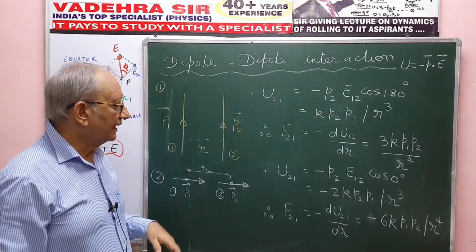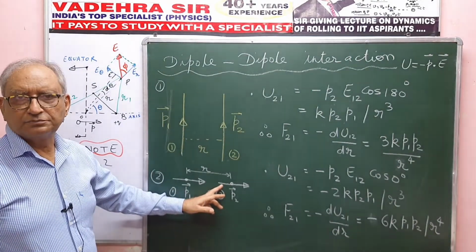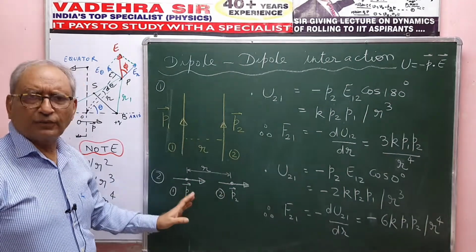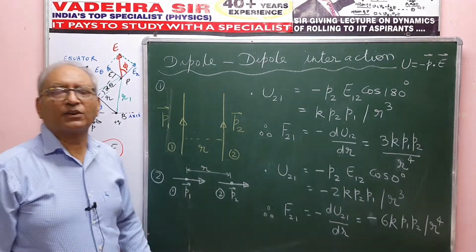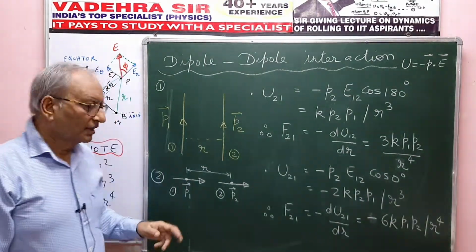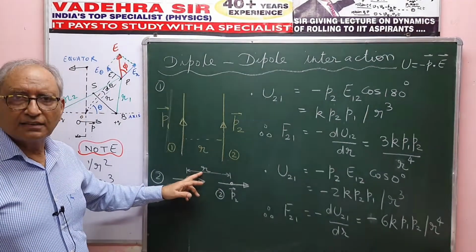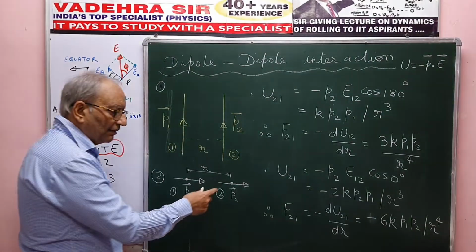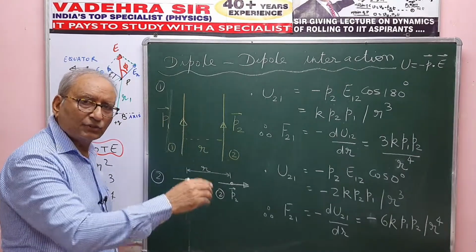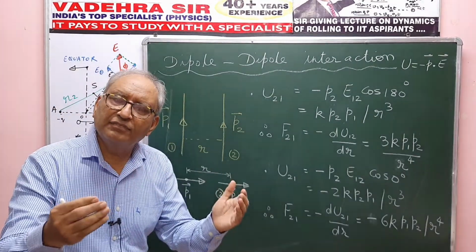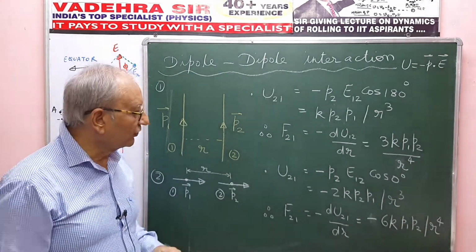The second situation I take is when the two dipoles are placed such that P1 arrow is parallel to P2 arrow and both lie on the xy plane, and as I have taken the situation, P1 arrow and P2 arrow are along i cap. The midpoints, that is the O's of the dipoles, are separated by r, and we wish to find the interaction. Once again, I will find the interactive potential energy of dipole 2 due to the field of 1, and then to find the interactive force, I'll take the negative energy gradient.